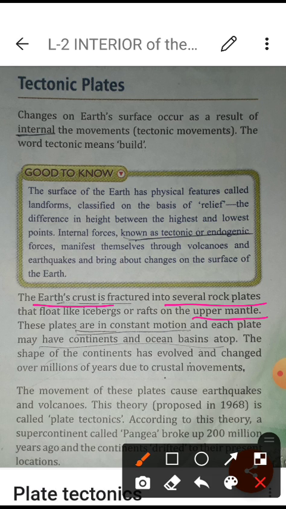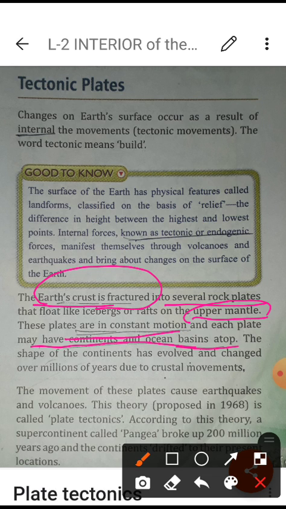In the same way, there are plates which form the crust. The crust part, the plates are floating on the mantle, the upper mantle. You have to understand very nicely what your teacher is explaining. These plates are always in constant motion, and each plate may have a continent or oceanic basin atop.